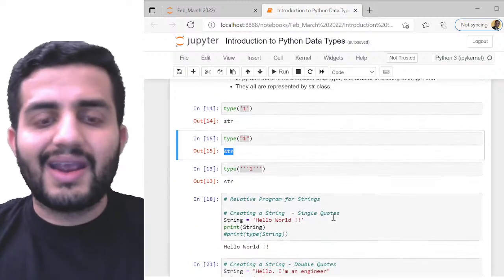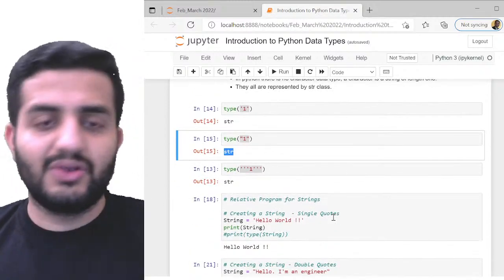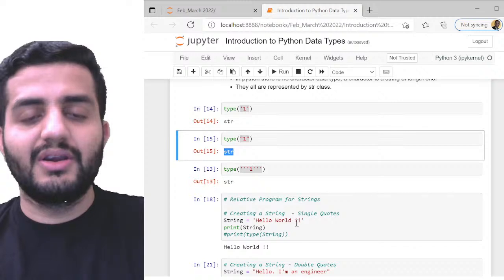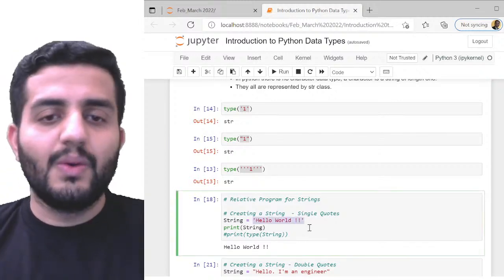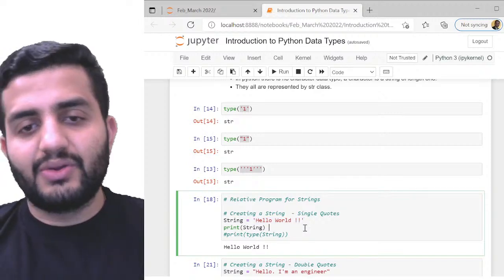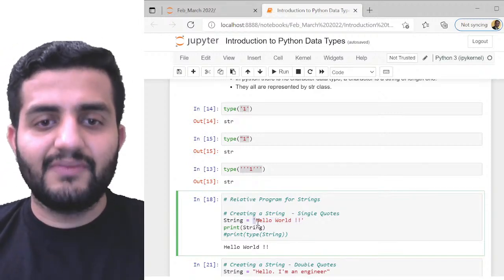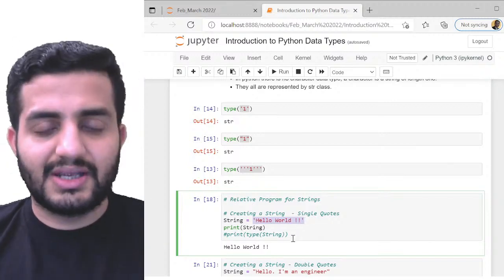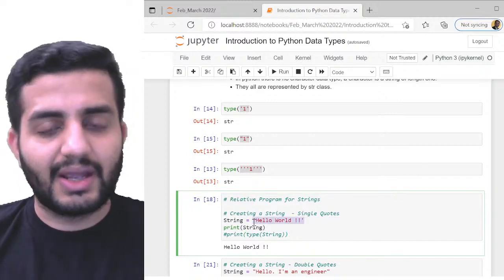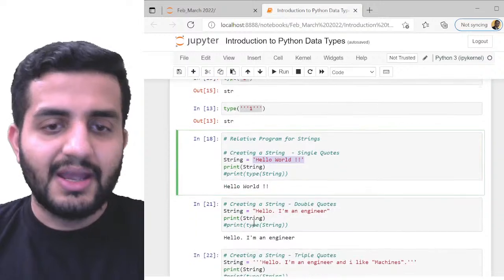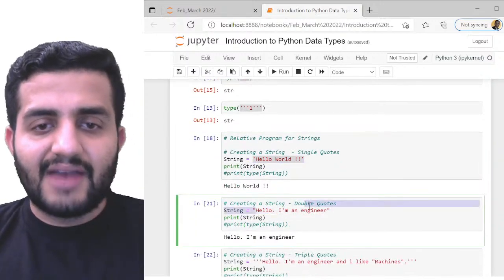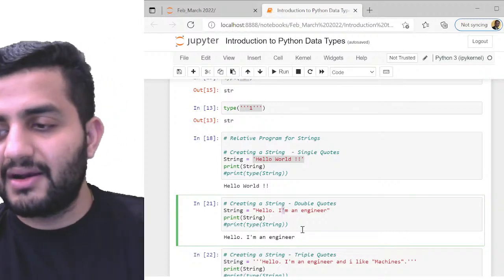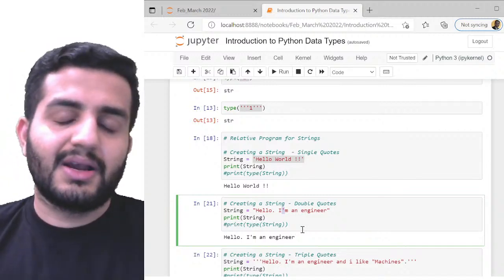Pretty simple. Now, there are a few things you should keep in mind before understanding why we do all of this. Here, for example, hello world: we don't have any apostrophes or quotes inside the string. So I can directly define this under single quotes, double quotes, or triple quotes. But look at this: in this string, I have "Hello, I'm an engineer." Between I and m, I have a quote, which is the way we write it in a string.